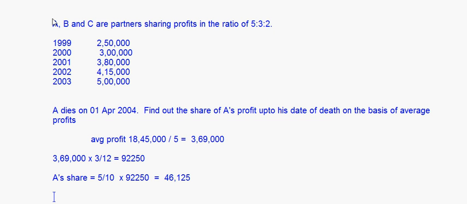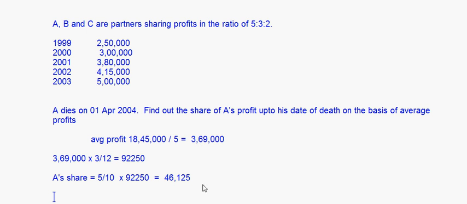So if supposing there is a leap year, I think 2004, but in this case none is a leap year. So what we have done here is correct, right?